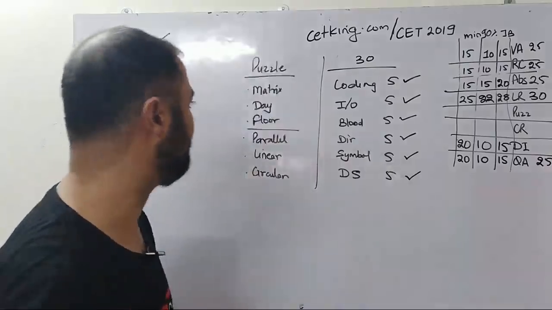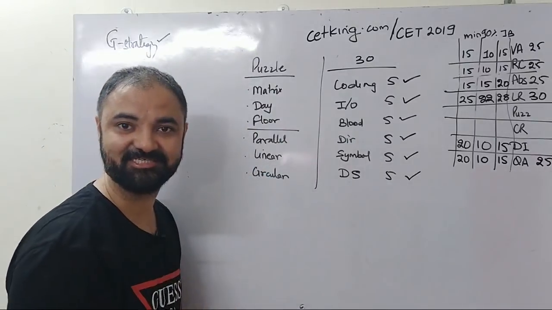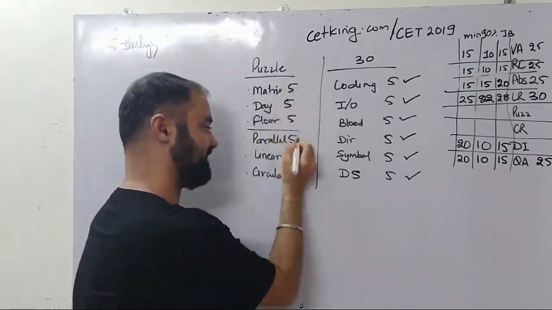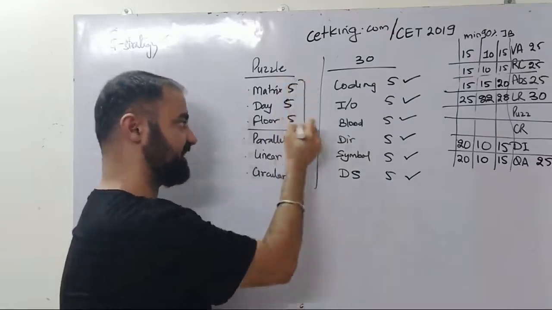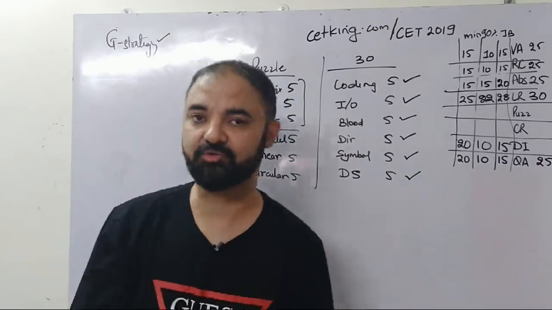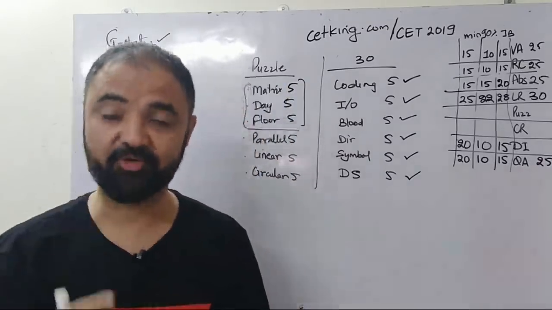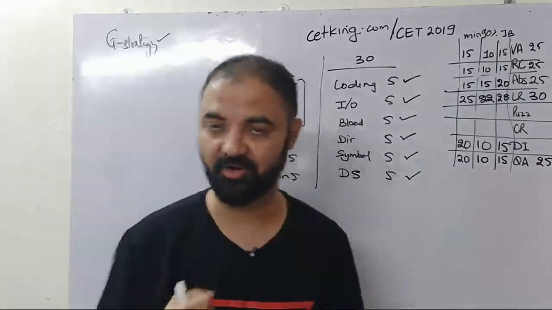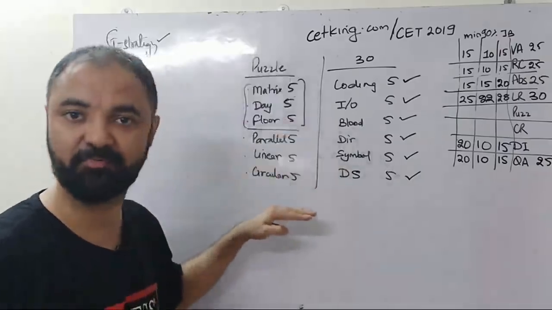Now where was I, I forgot. Alright, yes, we are on the puzzles session. So we were doing puzzles: matrix, day based, floor based, parallel, circular. These 3 puzzles are my strong area, and these are more time consuming for me. I know how to solve all the 6 puzzles, and I wanted to practice on all the 6 puzzles. Why do I want to practice on all 6 puzzles? Because I want my 6 batsmen to play as well.